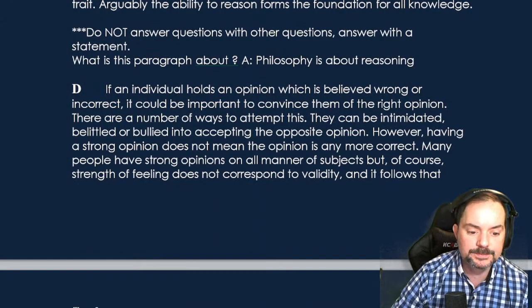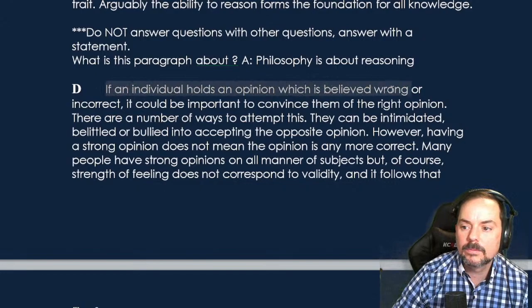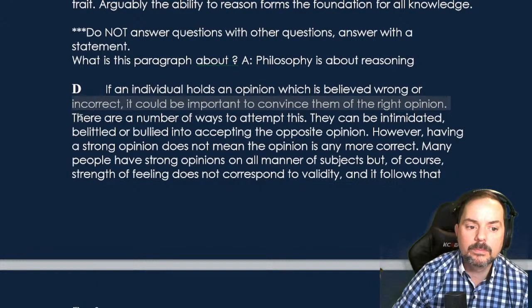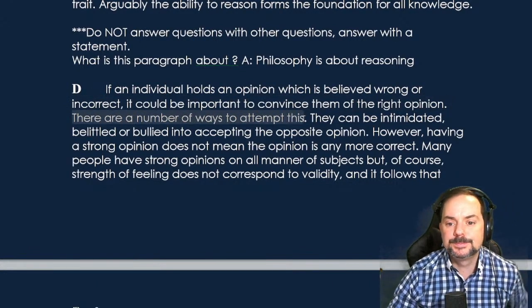Here we go. Okay, I backed up a bit here. Forms the foundation for all knowledge. Here we go. If an individual holds an opinion which is believed wrong or incorrect, it could be important to convince them of the right opinion. There are a number of ways to attempt this.